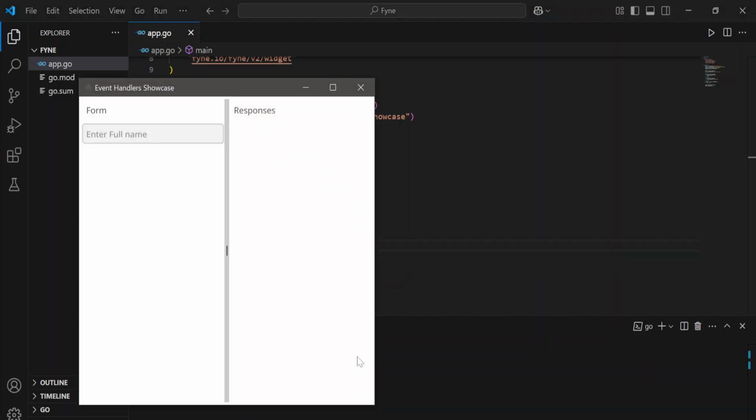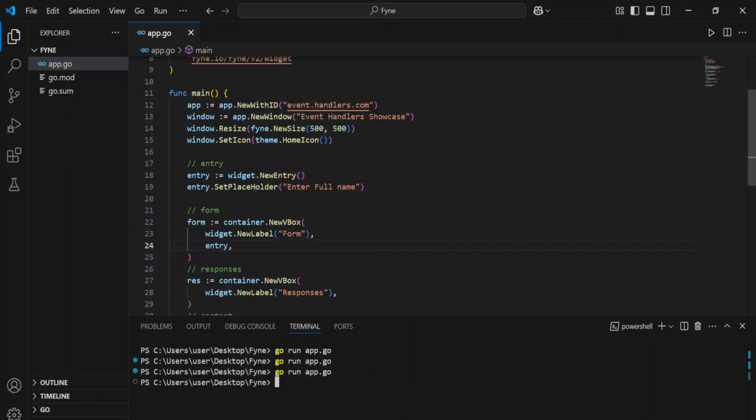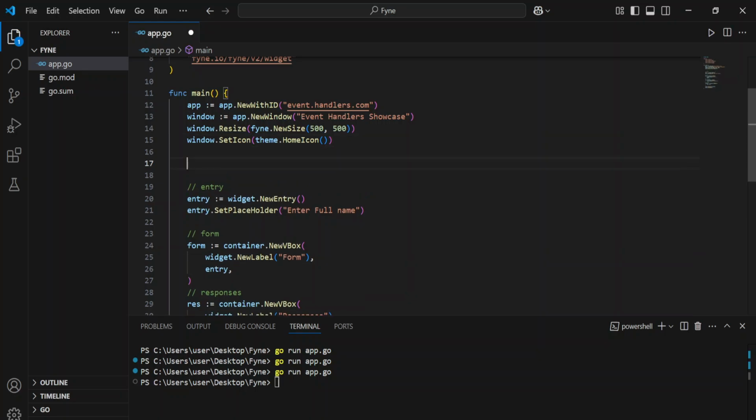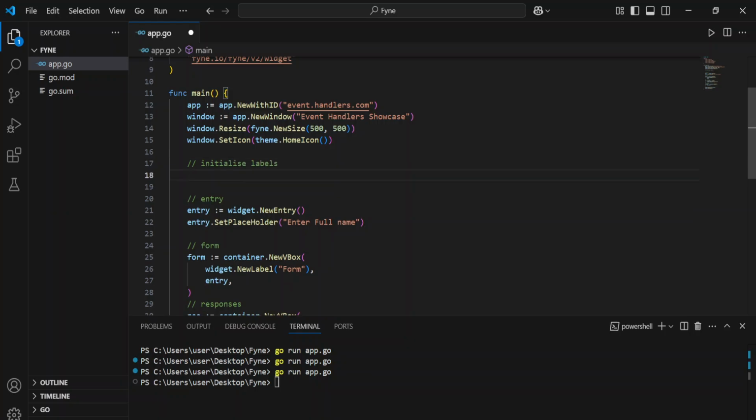And to see how the entry will be displayed. So this is our entry. As you can see now, our entry and what we type is going to be displayed here in the responses. So what we need to do is initialize labels so that when they change, we can update them.